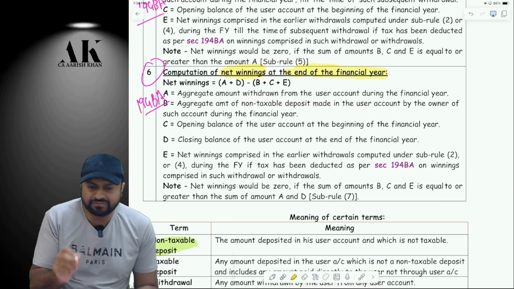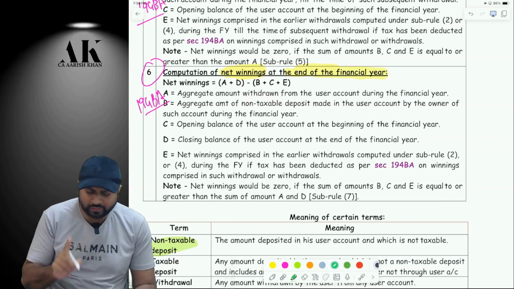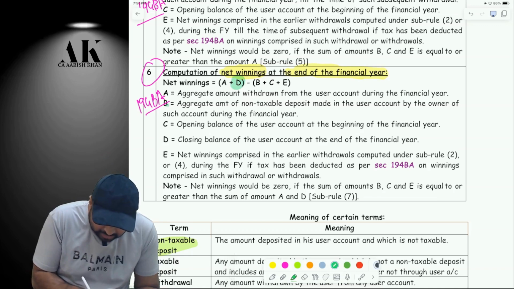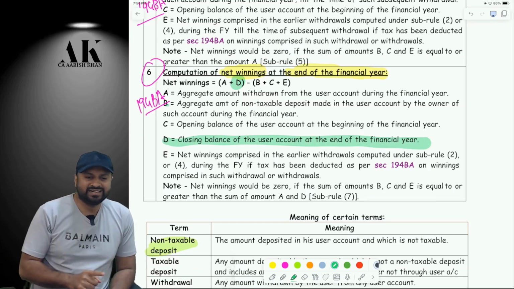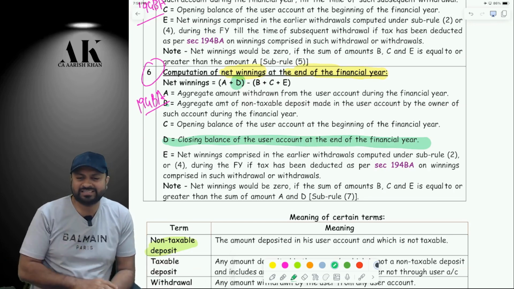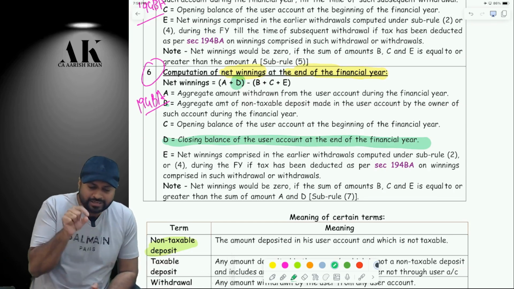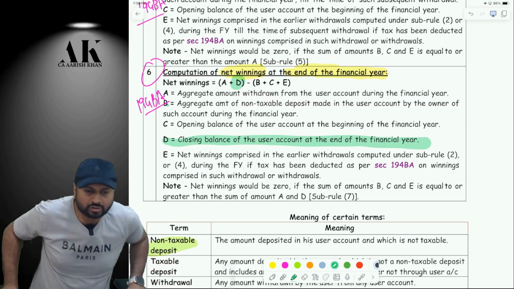Now, at year end, what will happen? Net winnings at the end of the financial year. At year end, only one thing will be added: D will be added, because now even the closing balance will be subject to tax. Yes or no? Are you able to understand or not? The closing balance is also added, because now we have to take tax on the closing balance also.